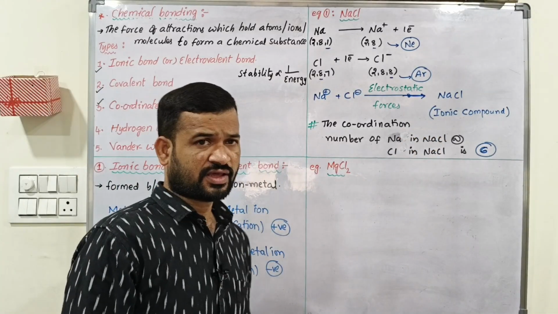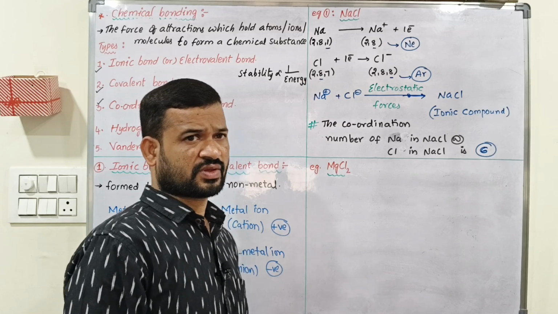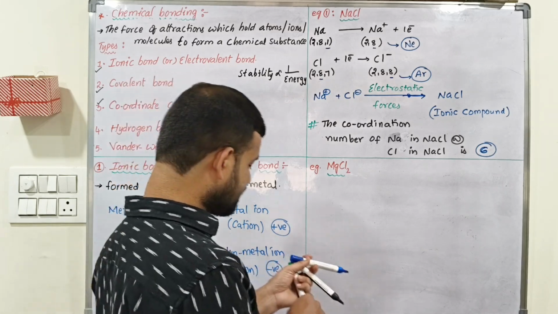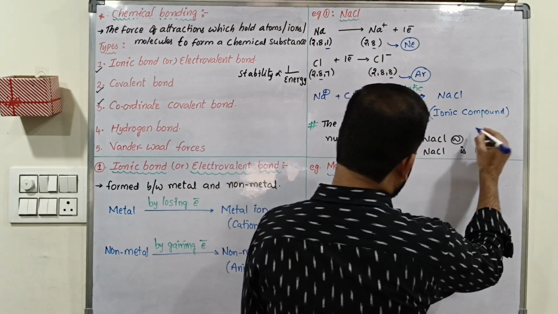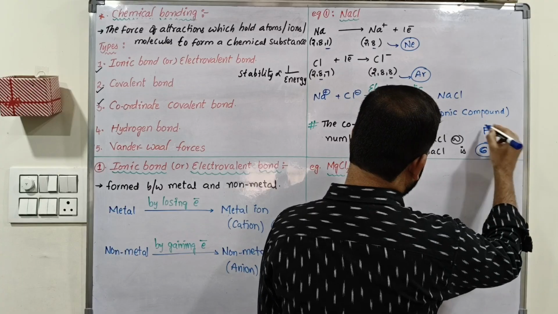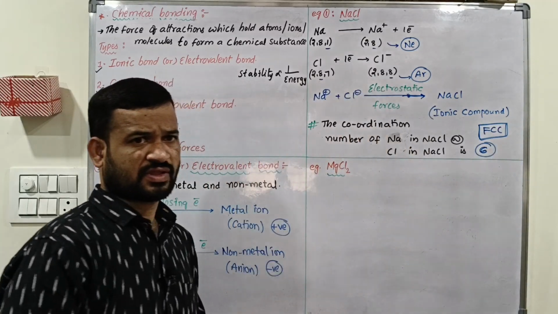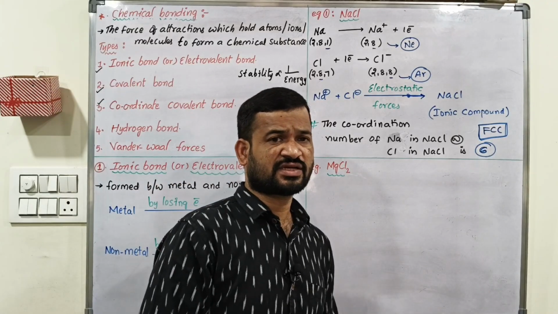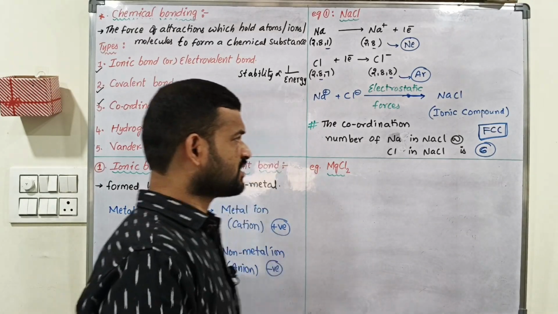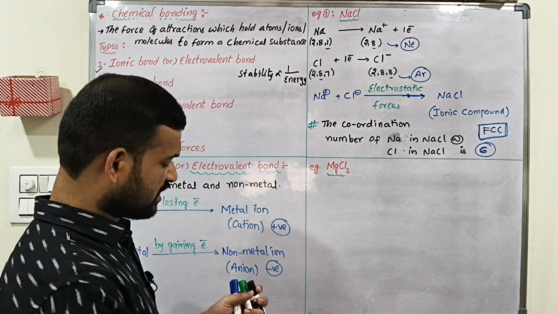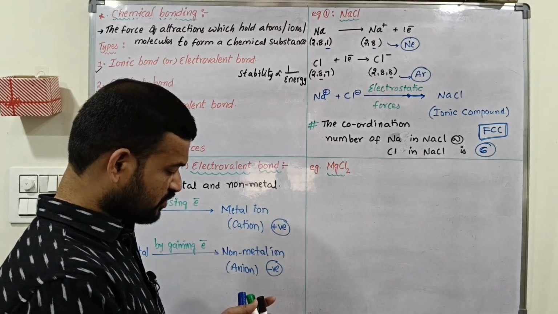Okay, clear? Next, it is a face centered cube, FCC. FCC means face centered cube. Understand? Next, come to the second one, magnesium chloride.